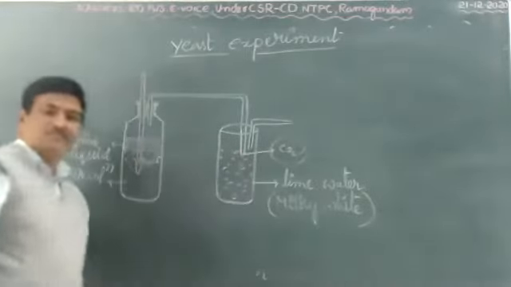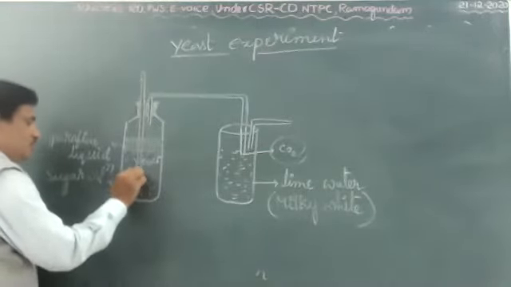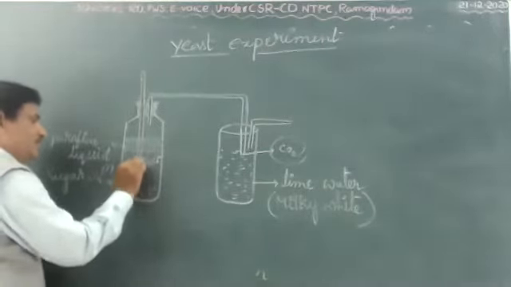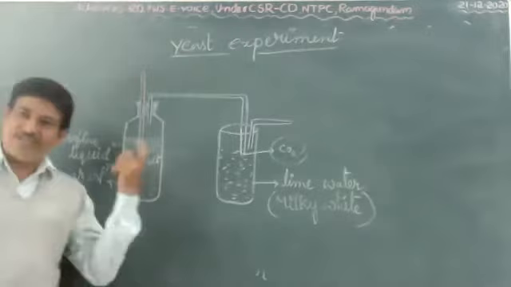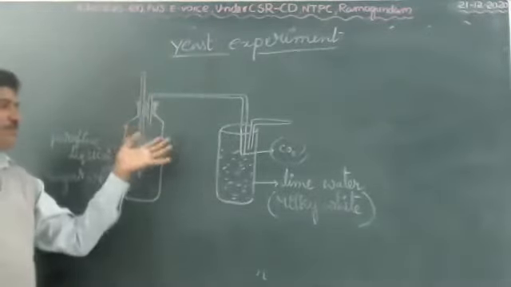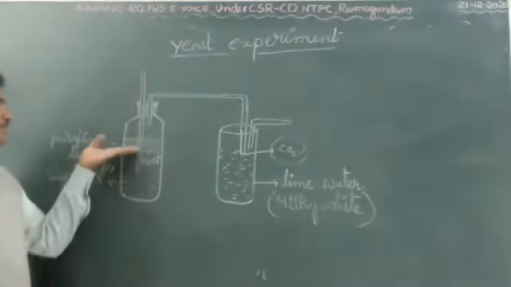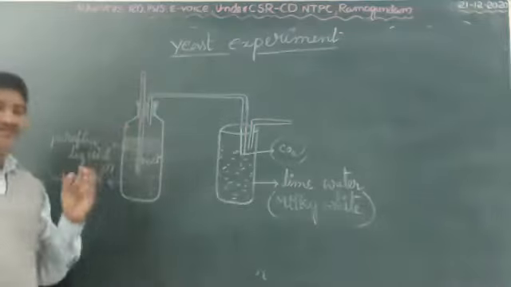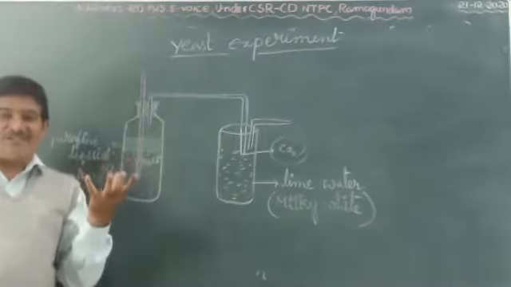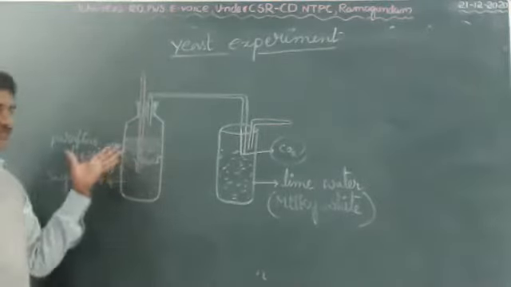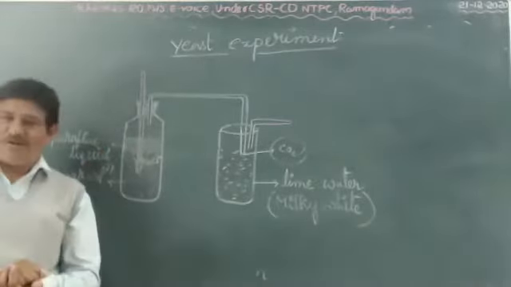That is confirmed. Next one, in this process, some amount of energy is also released. Slowly, the thermometer temperature is also rising. By this experiment, we prove that in this yeast experiment, the released gas is carbon dioxide. And the second one, temperature also increased. And the smell is somewhat alkaline or ethyl alcohol smell. So by this experiment, we prove that heat, carbon dioxide and ethyl alcohol are released.